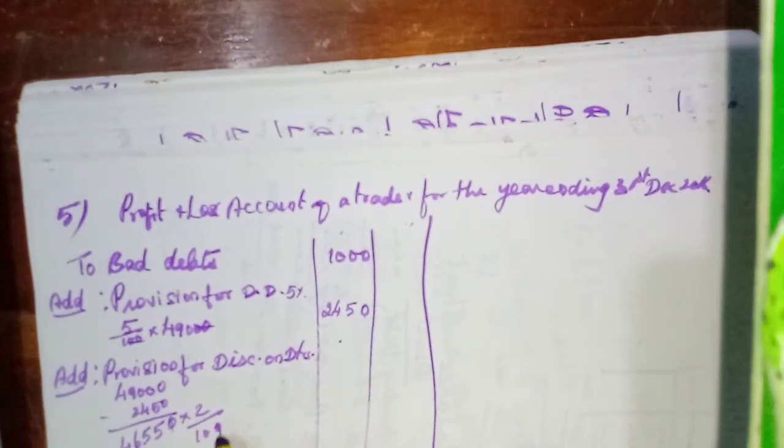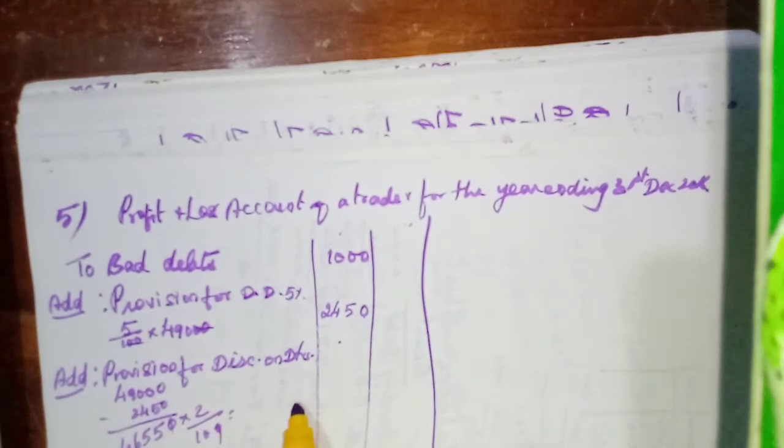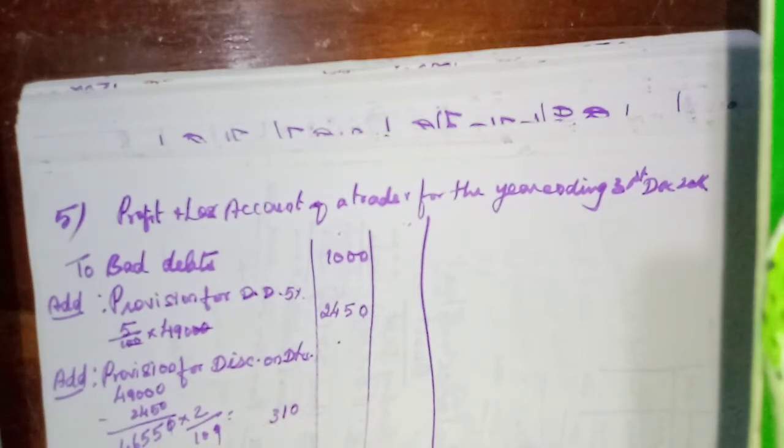We need to multiply this one, isn't it? 2 5s are 10, balance 1. 2 5s are 10 plus 1, 11. Balance 1. 2 6s are 12 plus 1, 13. Balance 1. 2 4s are 8 plus 1, 9. So here we need to cut the decimal places.